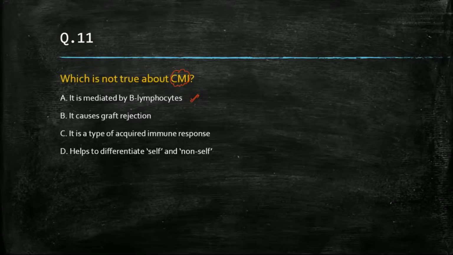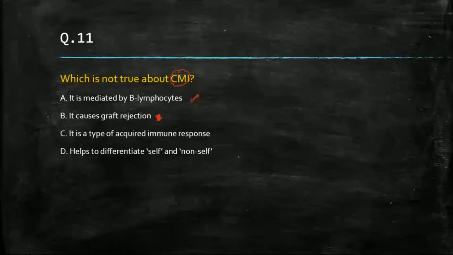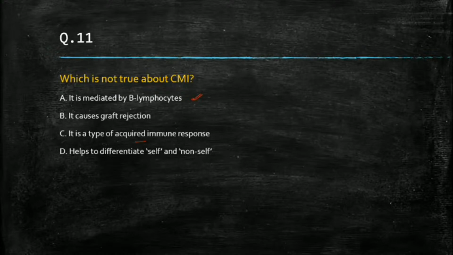It causes graft rejection. No. Wait a minute, we'll talk about this graft rejection later. It is mediated by B lymphocytes, true. It is a type of acquired immune response, true. Helps to differentiate self and non-self.